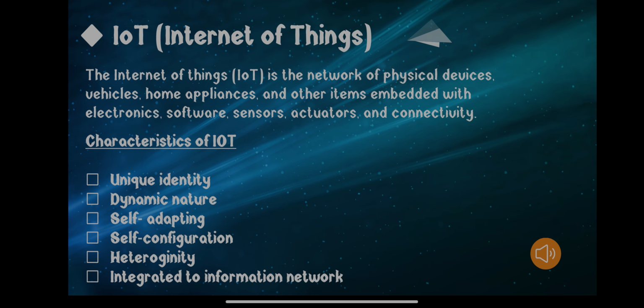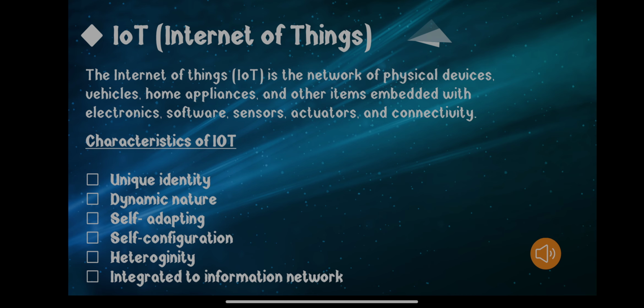So it is a very difficult task to implement IoT in this changing environment, with this large number of devices, different hardware, different protocols, and among all these, IoT is successfully standing and implementing itself because of its heterogeneous nature. So this was the main characteristic, that is heterogeneity of IoT.